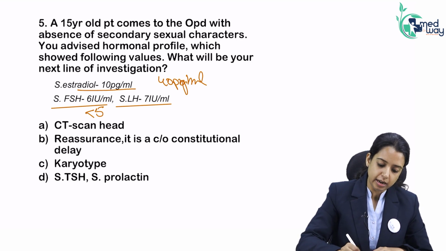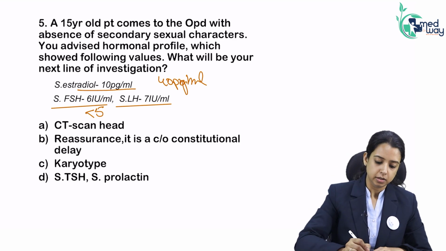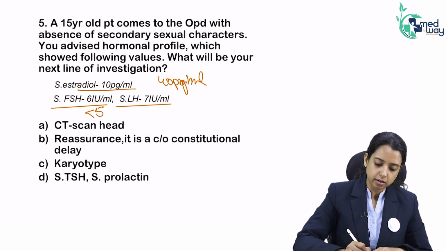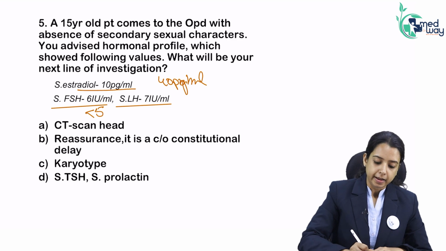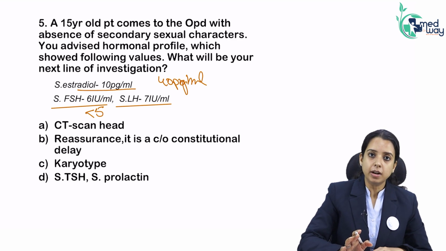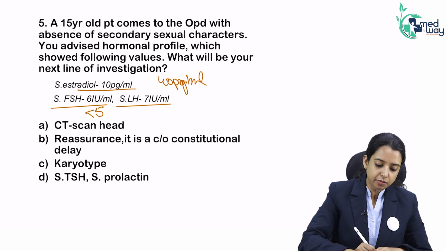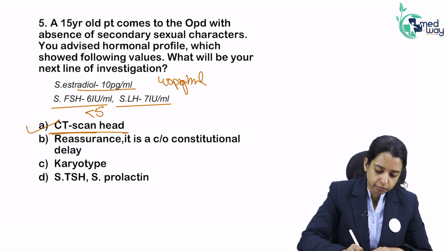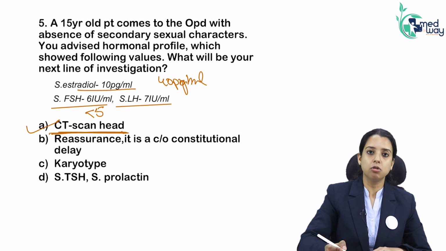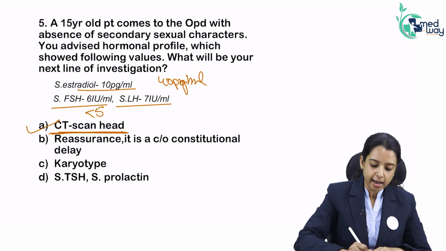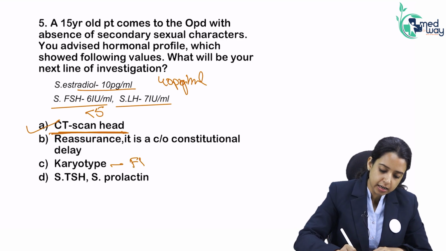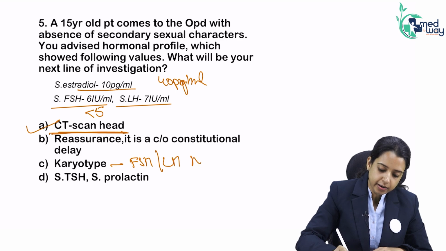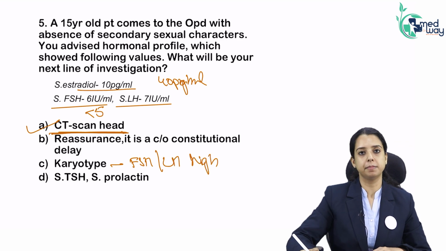So what will be your next line? Something in the center. CT scan, reassurance, karyotype, TSH. It can very well be a constitutional cause. But unless we rule out some central cause, how can we call it constitutional? So we have to first do a CT scan. If it is normal, then I will reassure. Karyotype will be done only if FSH and LH are high. If they are high, then my next test will be karyotype.